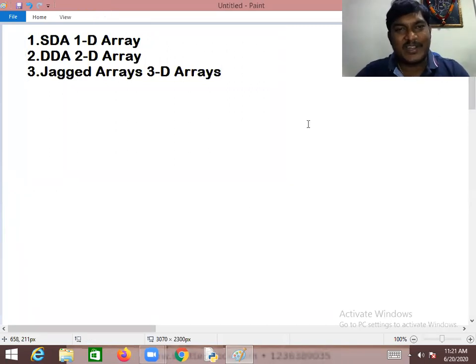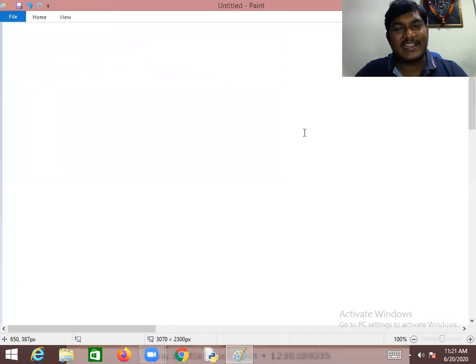Now this is about single dimensional array. What is a single dimensional array? You are already aware. A single dimensional array is a memory allocation which enables you to store the homogeneous mixture of elements in a linear fashion. Linear fashion is nothing but sequentially.